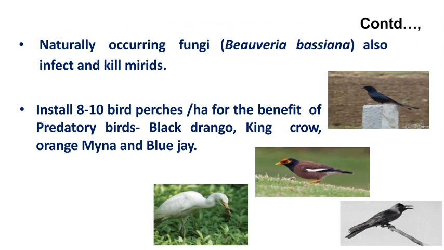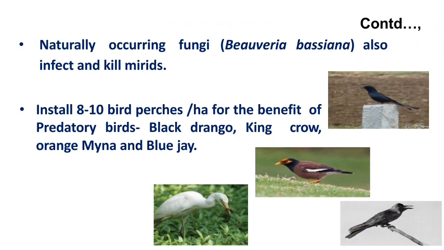And then we can use different biopesticides such as Verticillium lecanii and Beauveria bassiana. These are entomopathogenic fungi. Verticillium lecanii is effective against sucking pests, and Beauveria bassiana is effective against all the larval stages. Then we can also use Bt, Bacillus thuringiensis. It is a bacterial insecticide effective against Lepidopteran larvae. And then in case of viral biopesticides, SlNPV and HaNPV. SlNPV is effective against Spodoptera litura, and HaNPV is effective against Helicoverpa armigera.